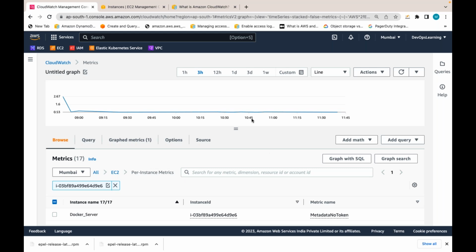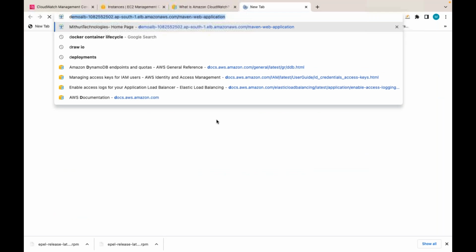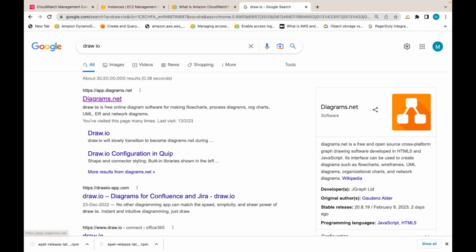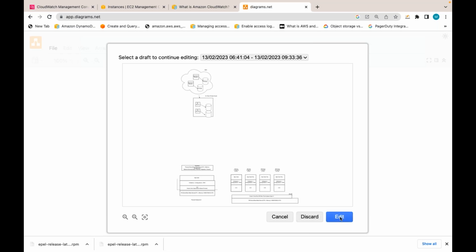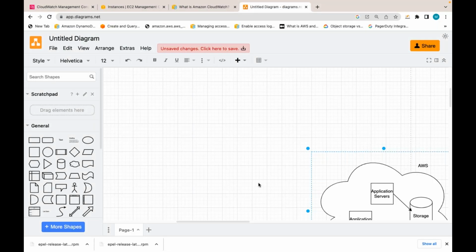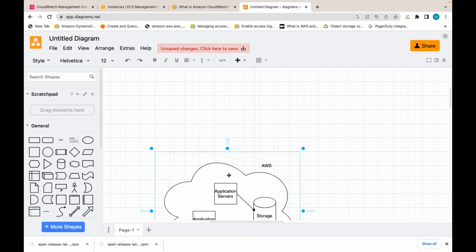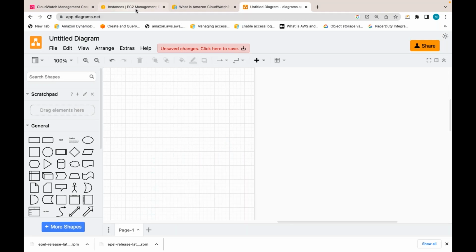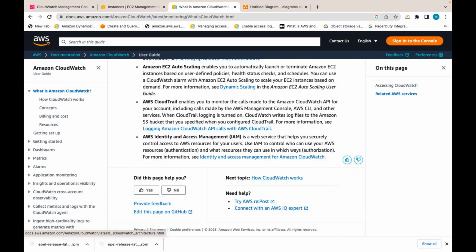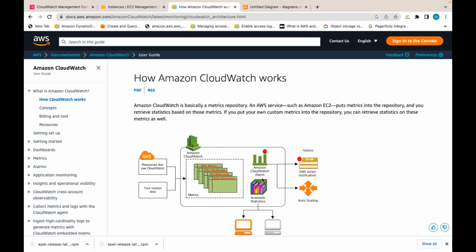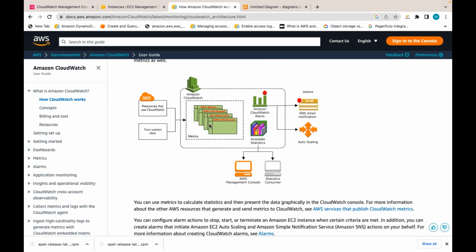So let me demonstrate practically and show you how it works. CloudWatch is a managed service in AWS. If you see this documentation itself, you can understand how CloudWatch works.